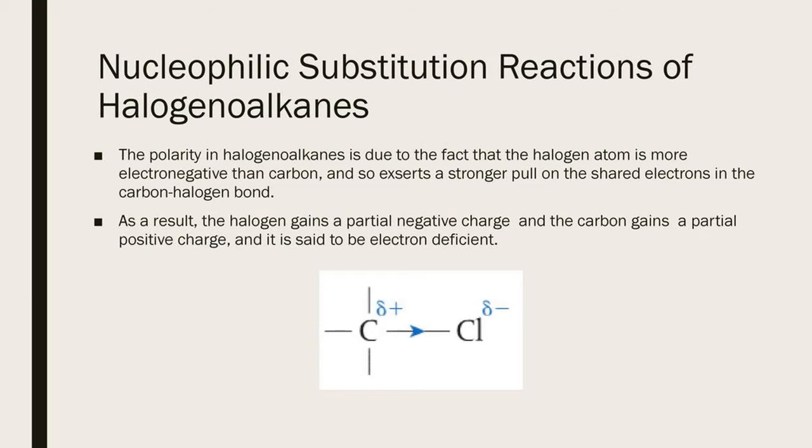So when the nucleophile attacks on the C-Cl bond of haloalkanes, Cl has to leave the spot, and the nucleophile makes the bond. On one side, bond making between the carbon and the nucleophile; on the other side, bond breaking between carbon and the halogen.